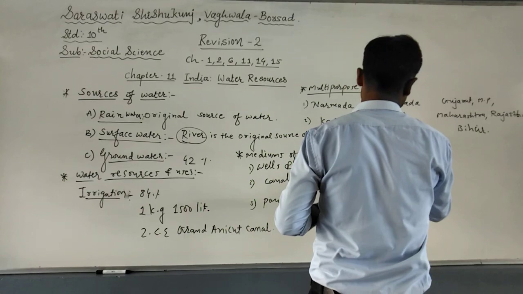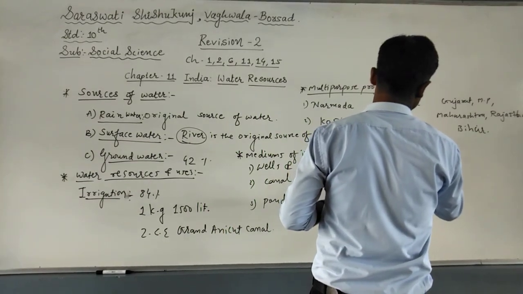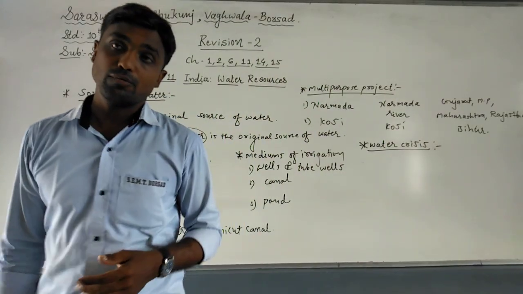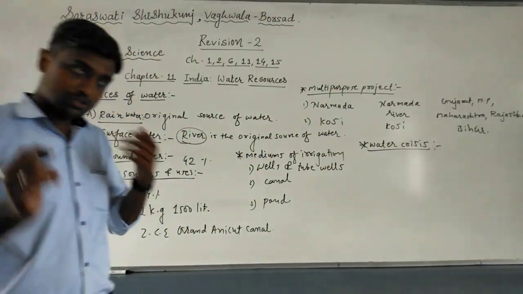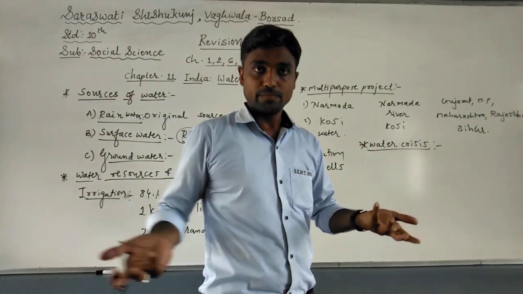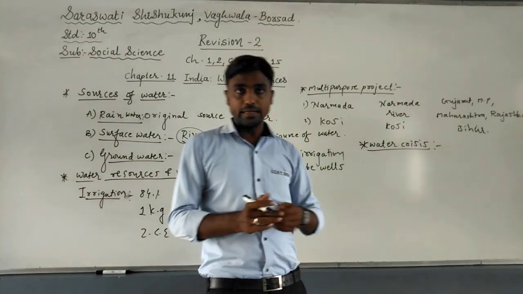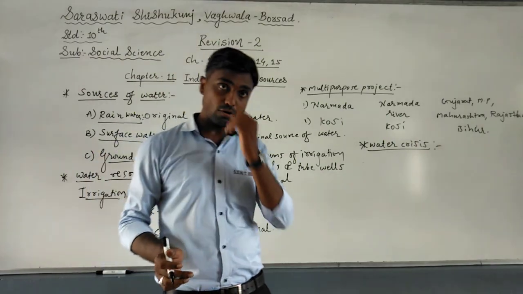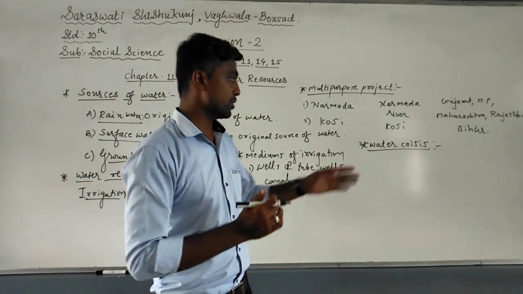Now the next question is on water crisis. Here we can write why the water crisis happens. The most important reasons: first, due to overpopulation and urbanization. Next, due to growth of cash crops. So many reasons are there for the water crisis.